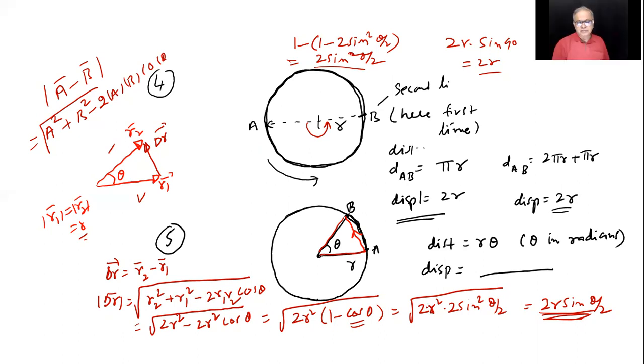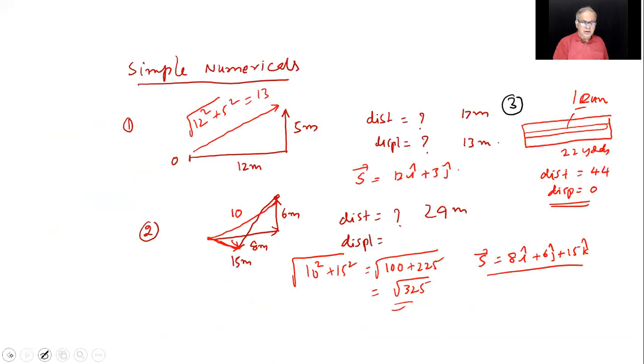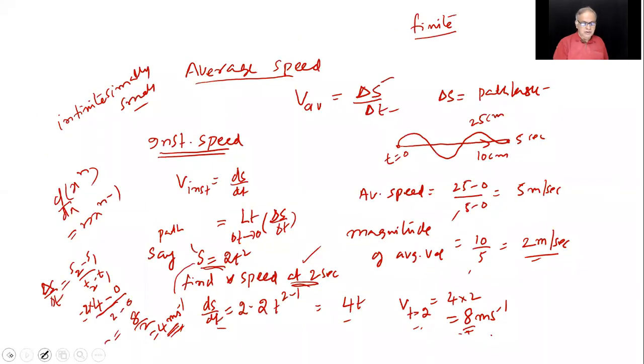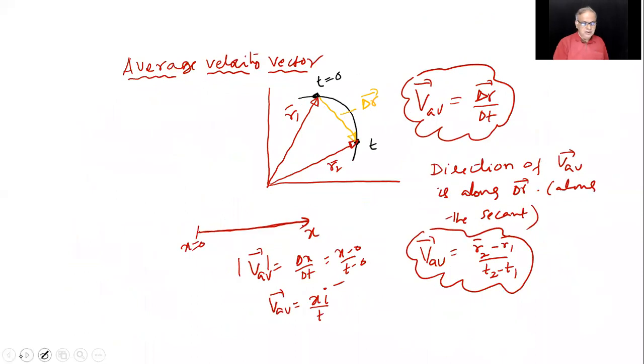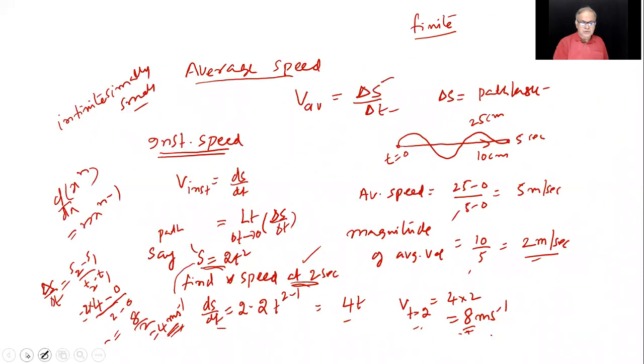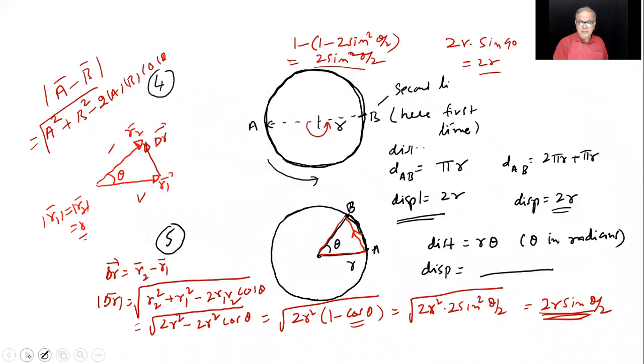Should I continue then? Actually, I could have defined average acceleration and instantaneous. I did not. I thought I had already given enough definitions here, and I was going for examples to understand those things. Here R2 minus R1, we are not writing in i j k form. We are writing in terms of theta between them. So for that, we use the cosine formula, which we did in vectors.